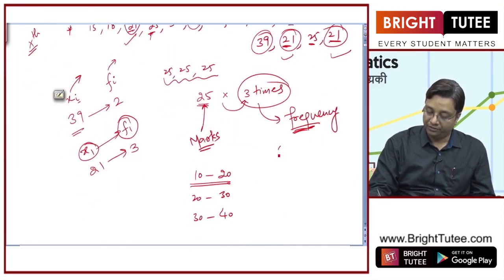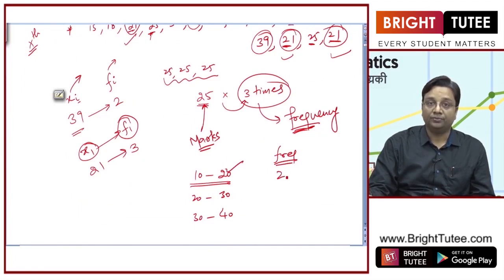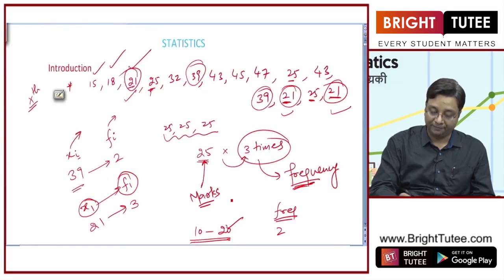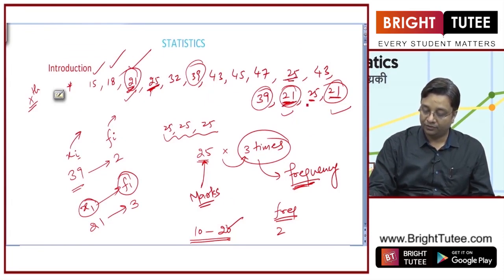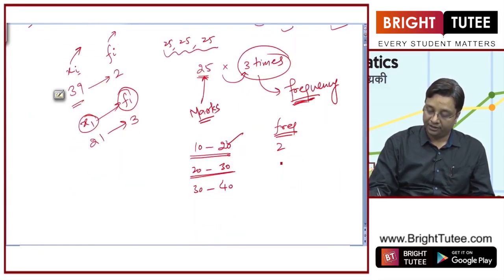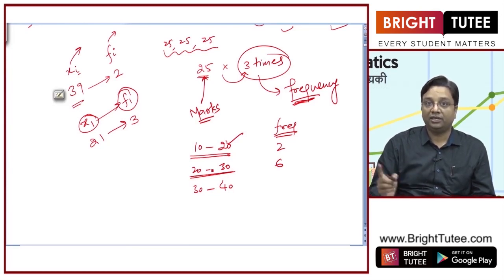So the frequency of this class is 2. How many students have got marks between 20 and 30? 1, 2, 3, 4, 5 and 6. So there are 6 students who have got marks between 20 to 30.